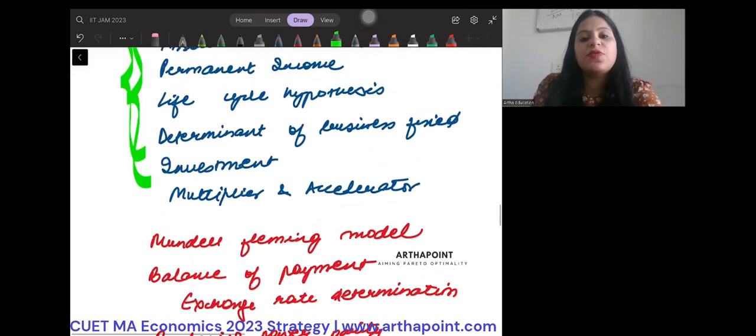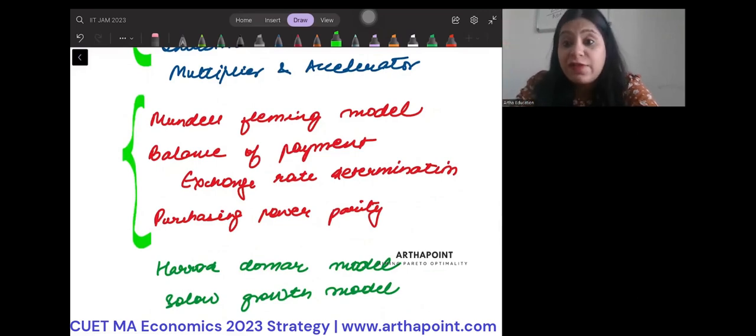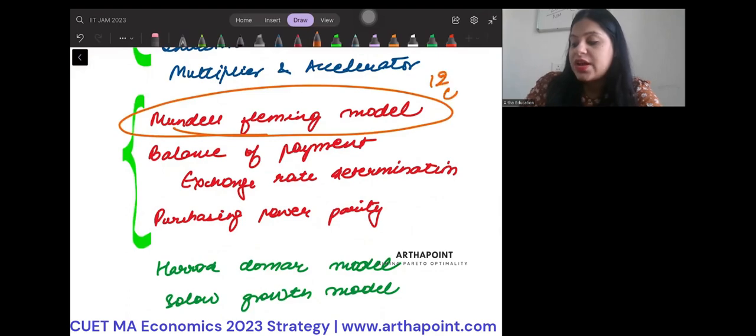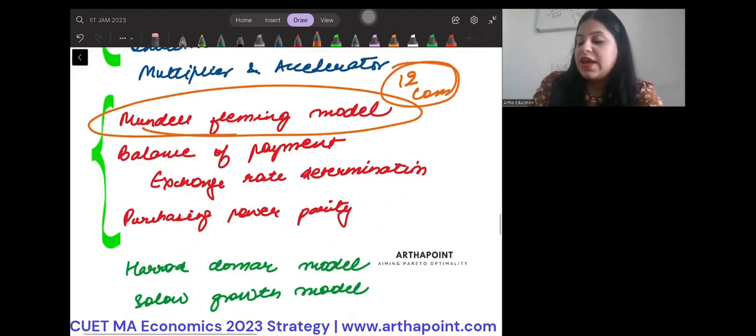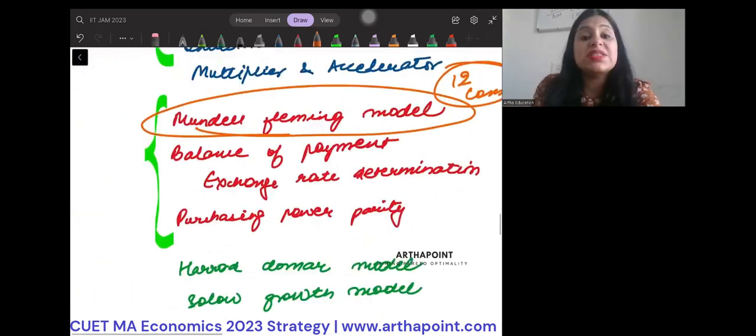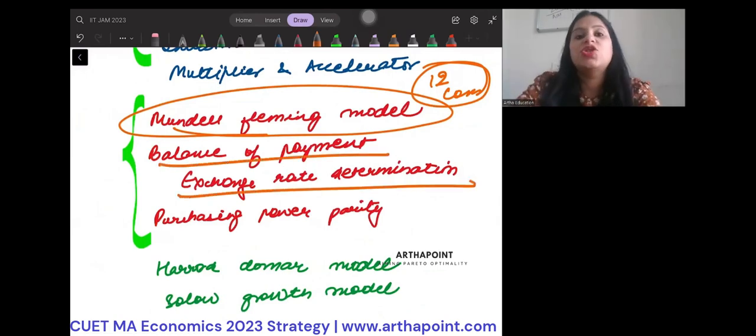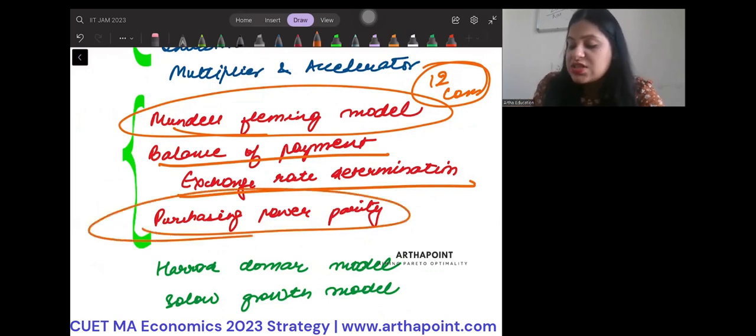The second part you should be focusing on is this. This is international economics. What is Mundell-Fleming model? इसमें सारे cases, we have done 12 cases in this, right? When we have perfect capital mobility, BP is horizontal, imperfect capital mobility, सारे cases करने हैं. What is balance of payment? What is exchange rate? How is exchange rate determined? Right? What is purchasing power parity? Right? What is purchasing power parity principle?